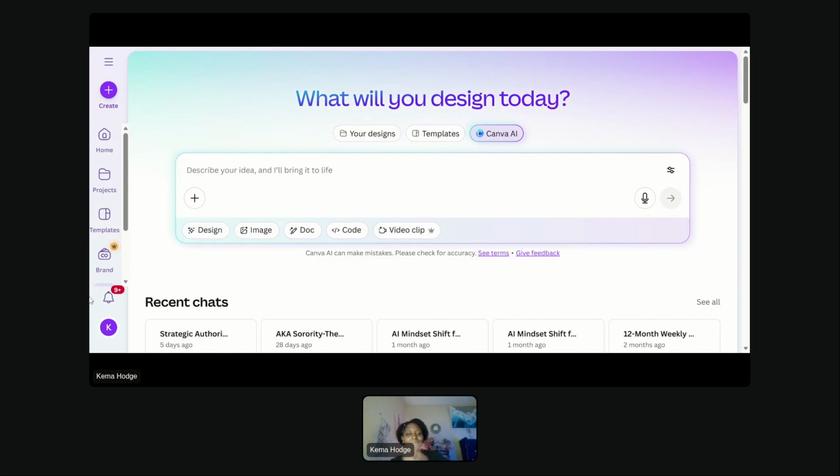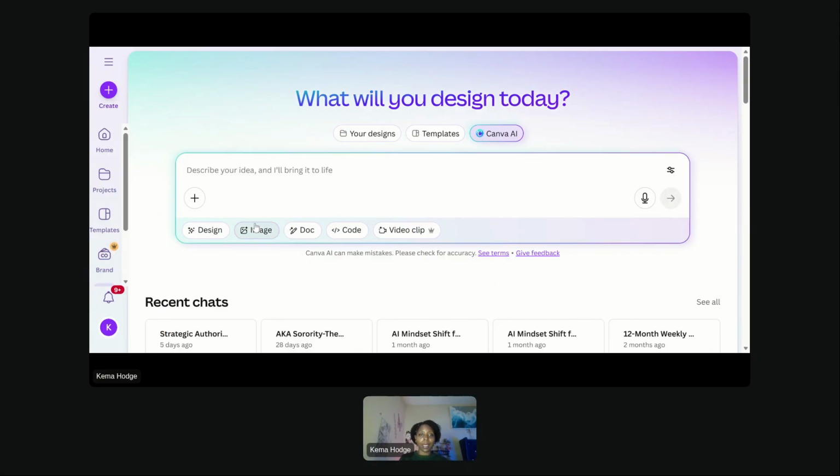Design will basically, Canva has all these templates. You can describe your template. It's going to align it with one of their designs and then put in your information. So let's say I want to make a sponsorship deck or I want to make a pitch presentation or a proposal. You can put your information in, hit design, and then vibe code it.